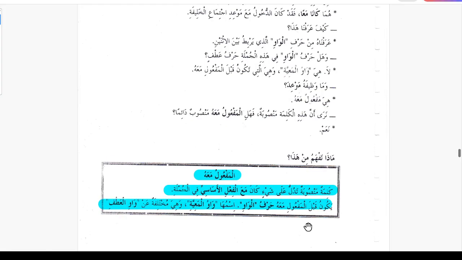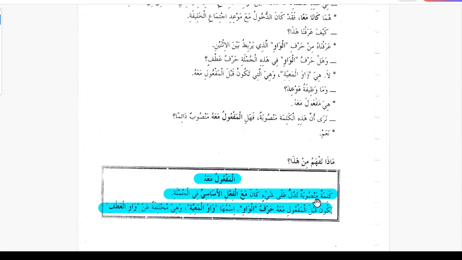Maza nafam minha? So this is the summary of maf'ul mahu. Kalimatun mansubatun tadullu ala shay'in kana ma'al fi'l asasi fil jumlati. A mansub or accusative word that indicates something that was with the main verb in the sentence.